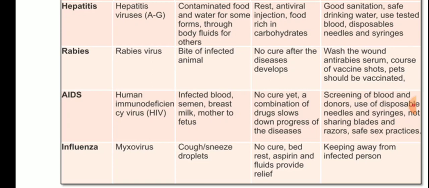Okay, students, so this concludes our chapter, why do we fall ill. We talked about health, different types of diseases, and in the end we discussed prevention, how to prevent the various diseases. So this is the end of the chapter. You have to complete the chapter by watching the videos. You can make notes and complete the exercise, because we have already discussed all the things.